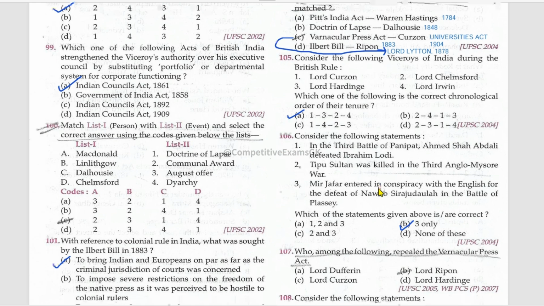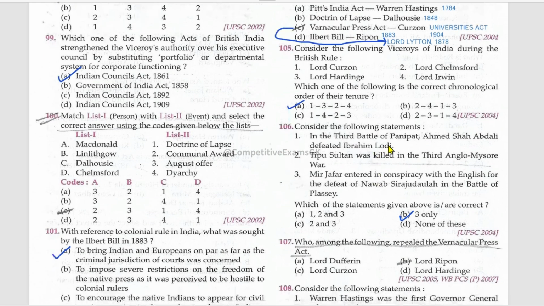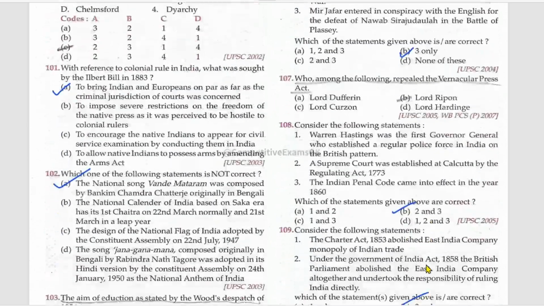Consider the following statements. In the Third Battle of Panipat, Ahmad Shah Abdali defeated Ibrahim Lodi. This is not correct. Tipu Sultan was killed in Third Anglo-Mysore War. Now, in which war Tipu Sultan was killed? Mention it in the comment. Mir Jafar entered in conspiracy with the English for the defeat of Nawab Siraj-ud-Daulah in the Battle of Plassey. True.